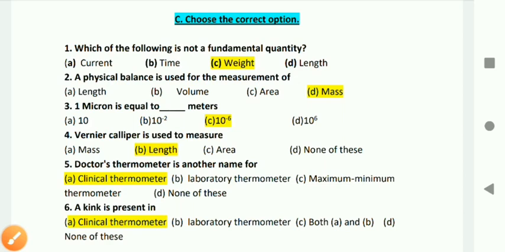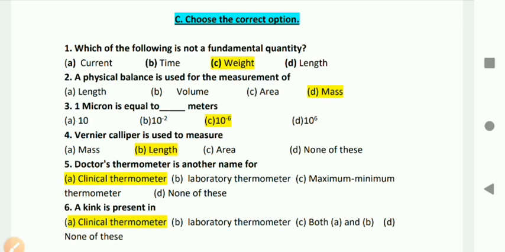So choose the correct option. Question number 1st. Which of the following is not a fundamental quantity? Answer number C, weight. Weight is not a fundamental quantity, it is a derived quantity. Question number 2nd. A physical balance is used for the measure of mass. Option number D. Physical balance is a device used to measure the mass, so option D is the right answer.